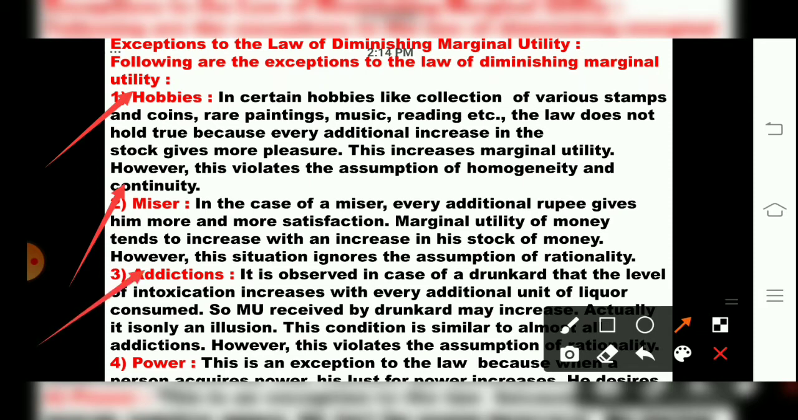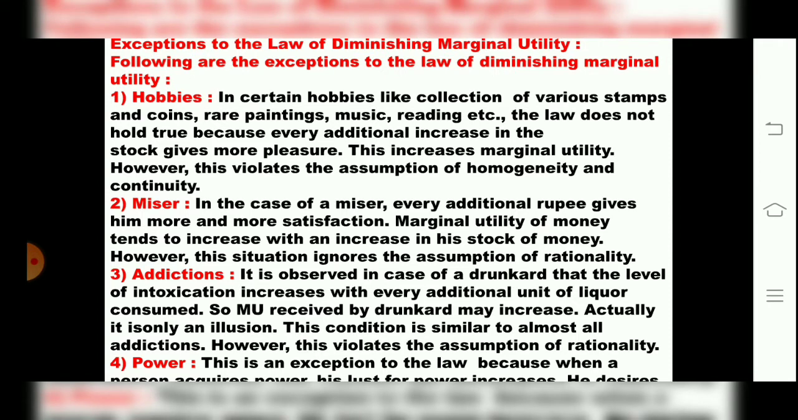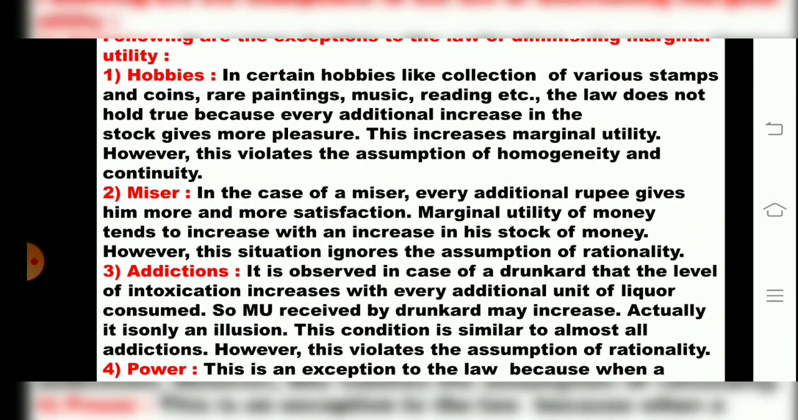Greedy means a miser. Then the third exception is addictions. Addiction means we have become addicted to a particular thing. Now see, they have given an example in your textbook: a drunkard. A drunkard will demand more and more alcohol, more and more liquor. He will never be satisfied with what he has. Every additional unit will make him demand more, because he is addicted to drinking liquor. So here the marginal utility received by the drunkard may increase. Actually, it's an illusion. This condition is similar to almost all addictions. However, this violates the assumption of rationality.